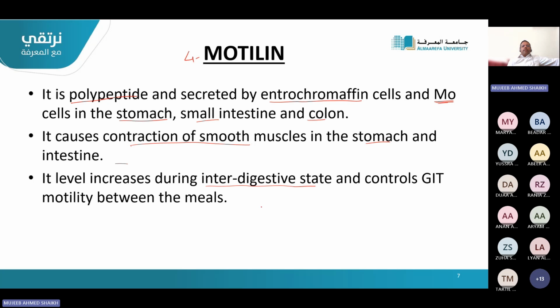So if you have taken breakfast here, and here lunch, so in between somewhere there will be release of motilin between the meals. It causes the movement or contraction of the smooth muscles in the stomach and intestine. This is the function of motilin.